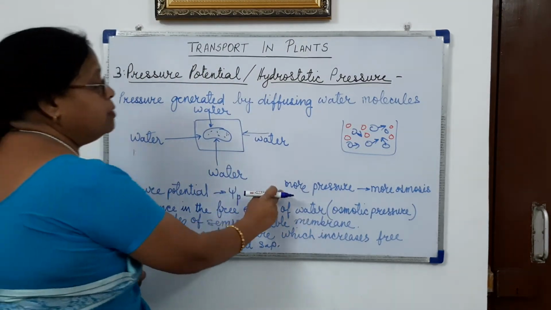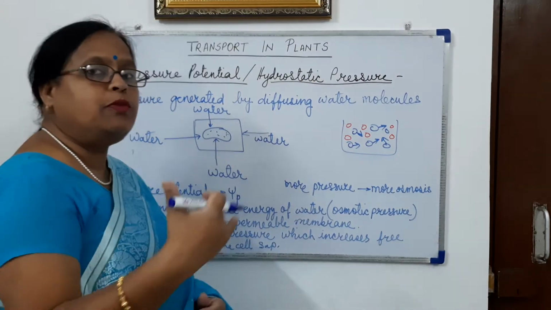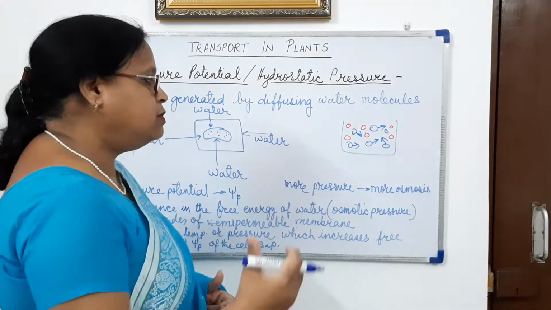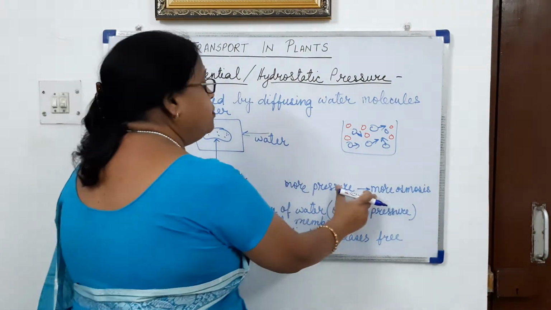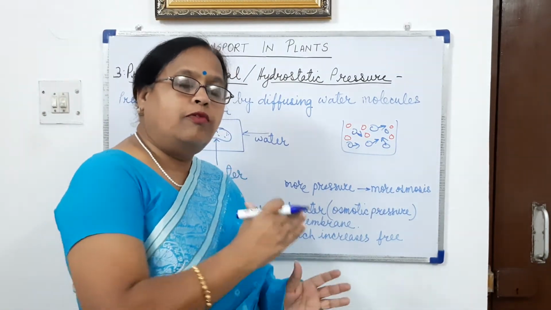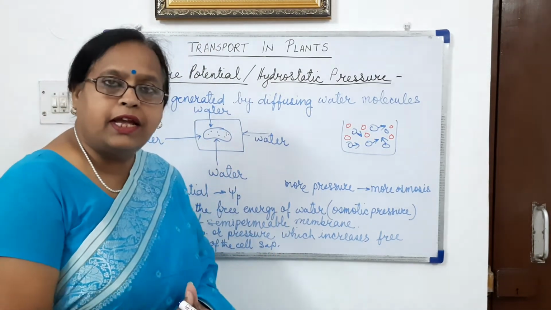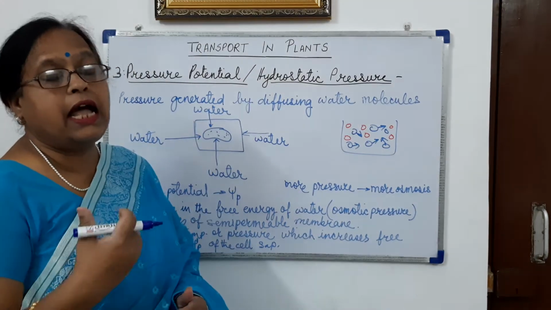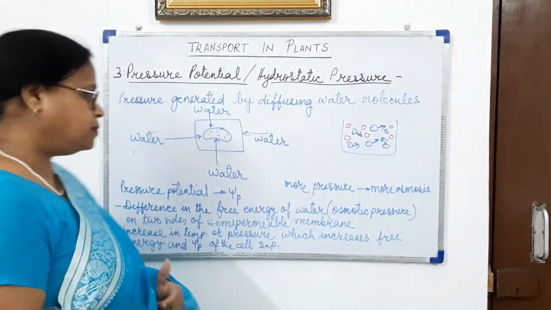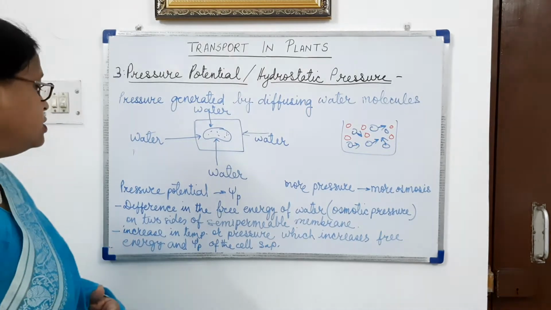So why more pressure? When there is more pressure, meaning due to the inward movement of water into the cell, more pressure will be there, and when there is more pressure there will be more osmosis. So in which direction will this movement be? From the hypotonic solution, the water molecules, due to their free energy, will move into the hypertonic solution, and so there will be osmosis. So the more water molecules enter, the more osmosis there will be.